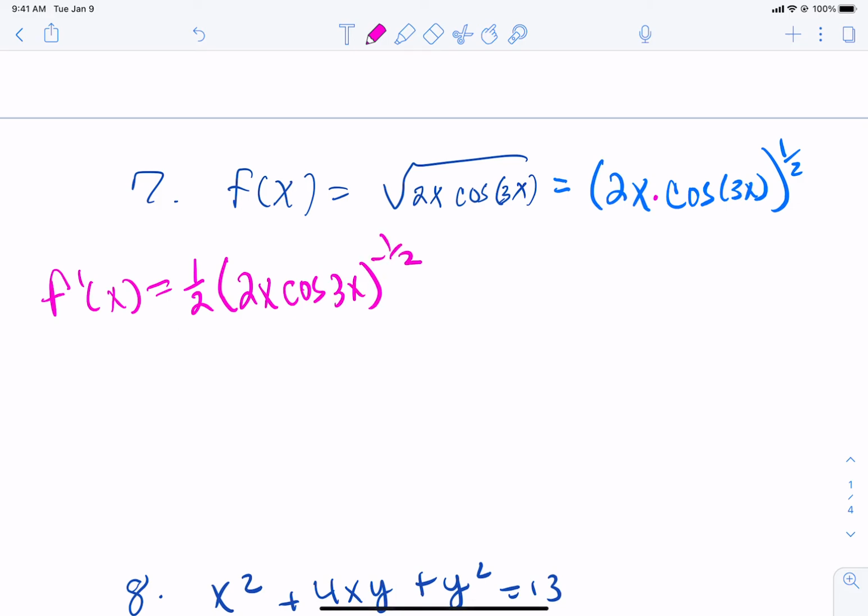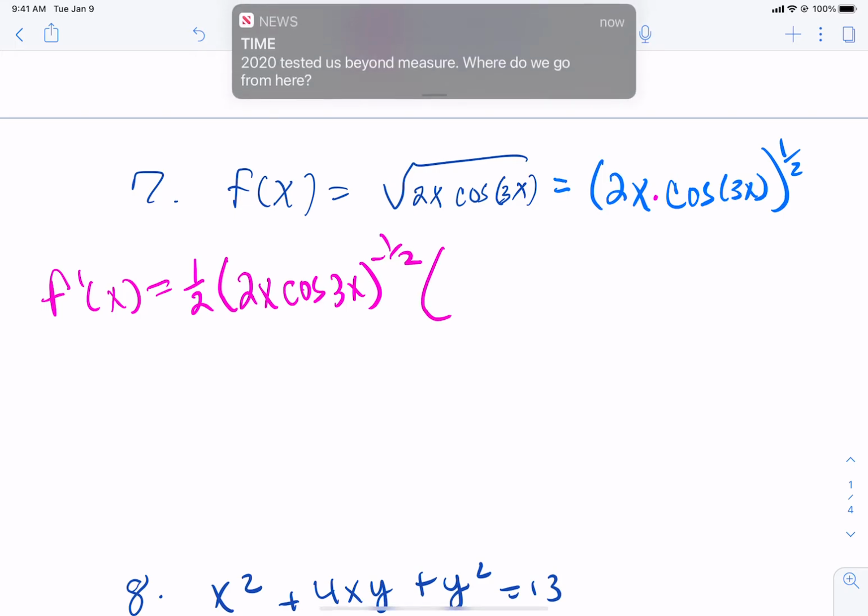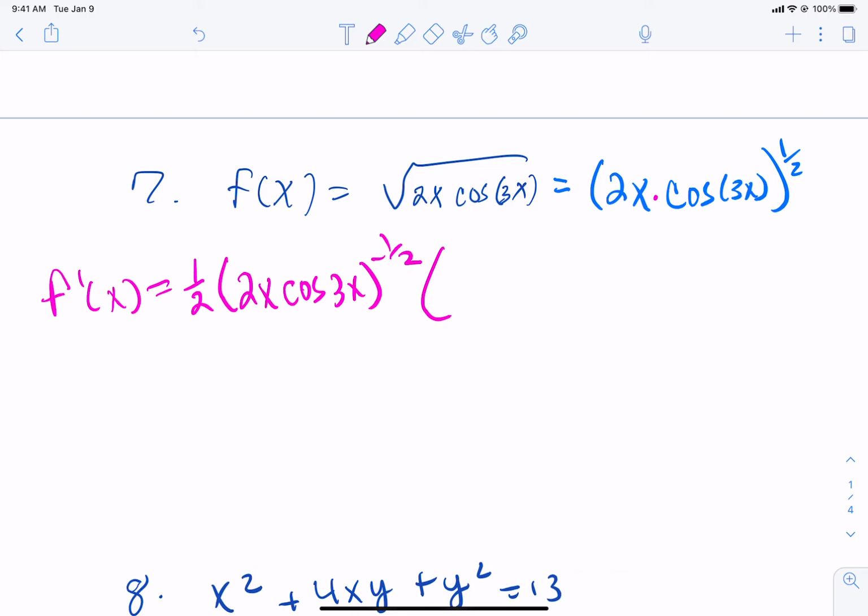Now, we have to take the derivative inside. If those weren't there and I said take that derivative, that's product rule. So the derivative of the inside requires the product rule, which is the first times the derivative of the second plus the second times the derivative of the first. Put that in parentheses. So the first is 2x times the derivative of cosine of 3x, which requires us to do two things.